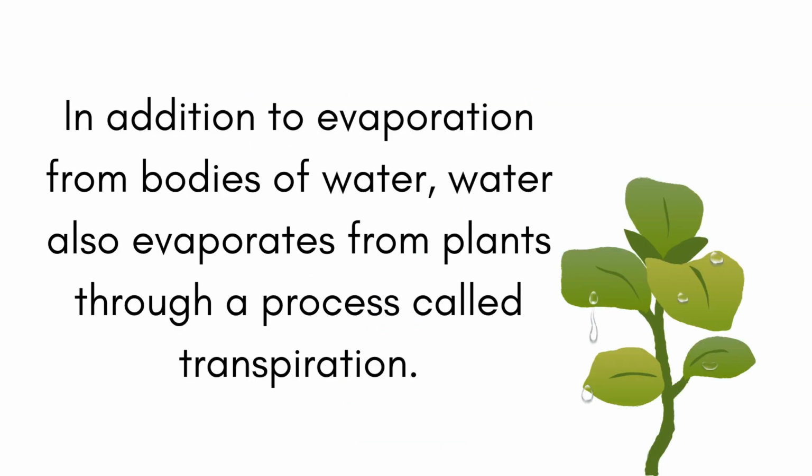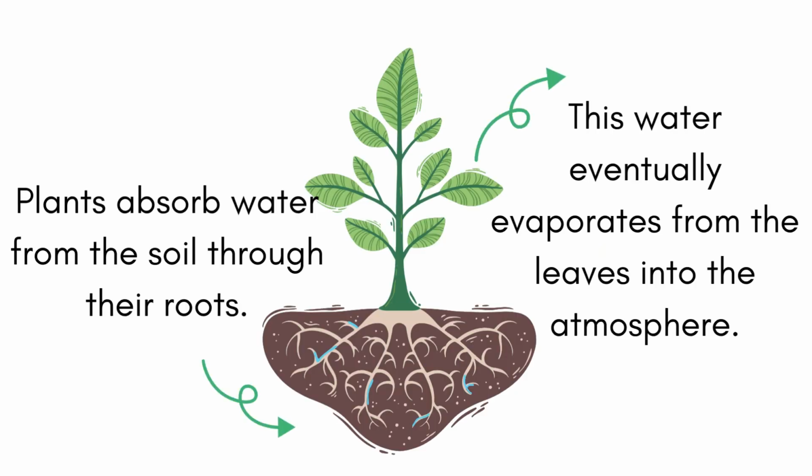Transpiration. In addition to evaporation from bodies of water, water also evaporates from plants through a process called transpiration. Plants absorb water from the soil through their roots. This water eventually evaporates from the leaves into the atmosphere.